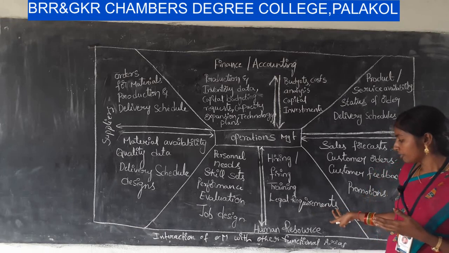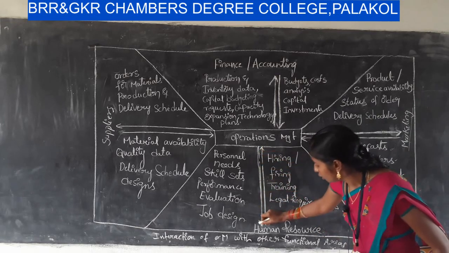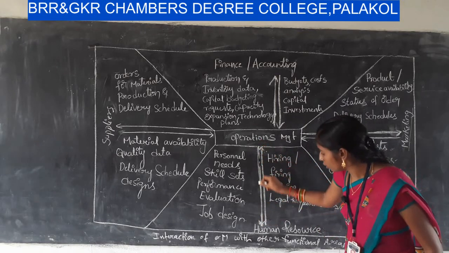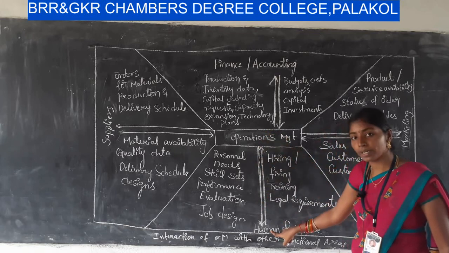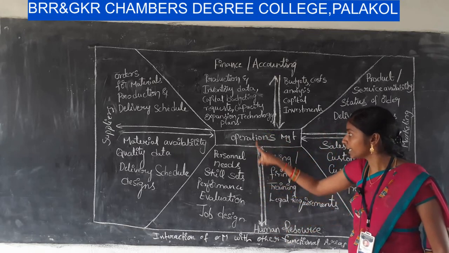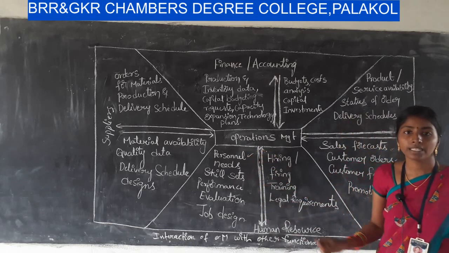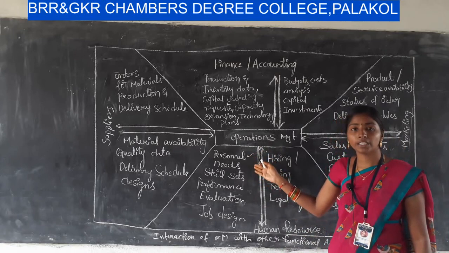Okay, so first one here, a downward arrow and an upward arrow. Downward arrow means operations management gives some details to the human resource management. What kind of details does he supply? Personnel needs. Personnel is nothing but human resource. What is the need of a particular job?